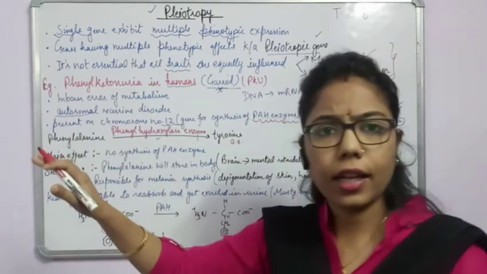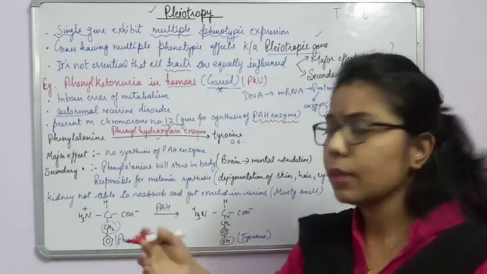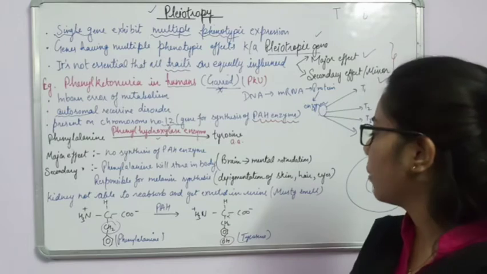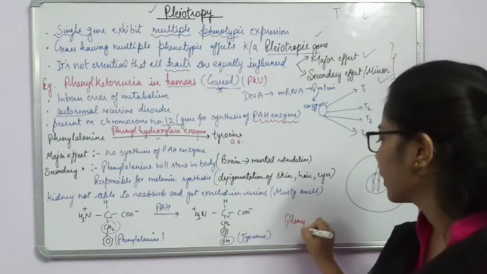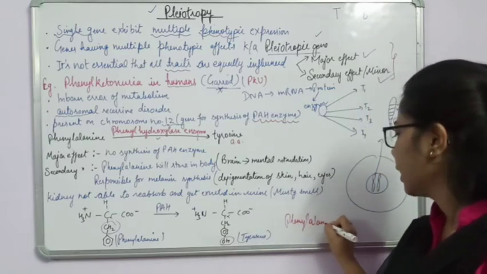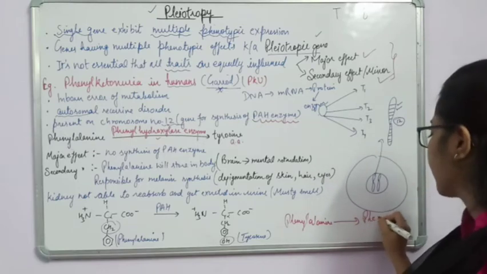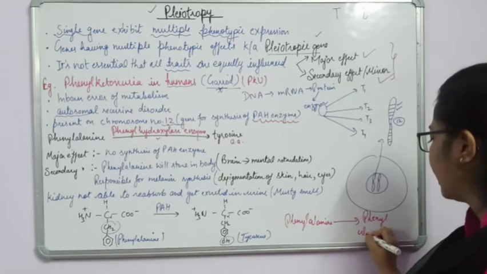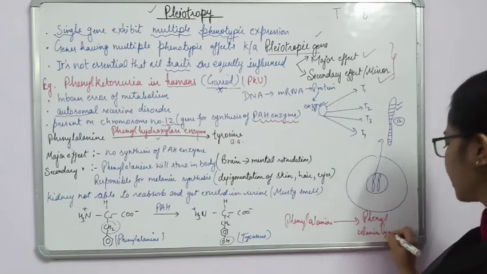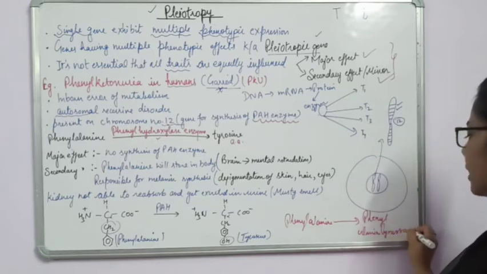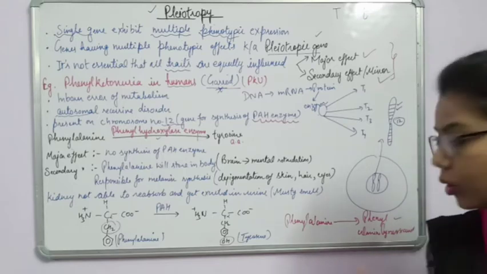हो सकता है कि phenylalanine accumulate होगा, and in some cases it may also happen that this phenylalanine can also be converted into phenylpyruvic acid. Okay, and this acid is very toxic for the body.